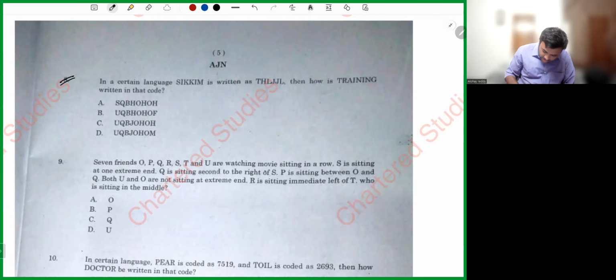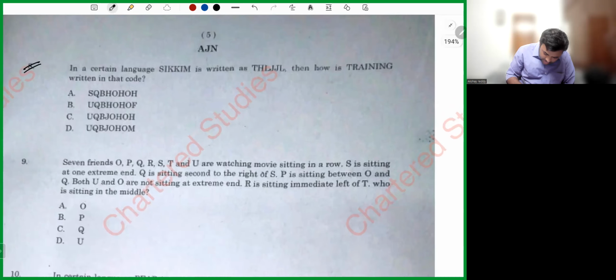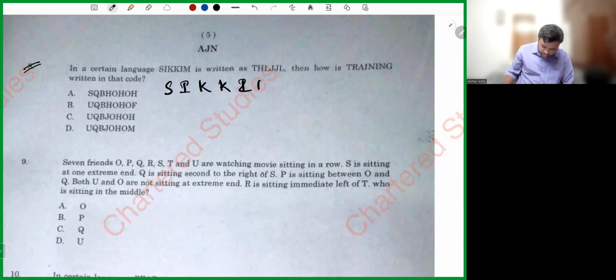He is telling Sikkim is written as THLJJL.